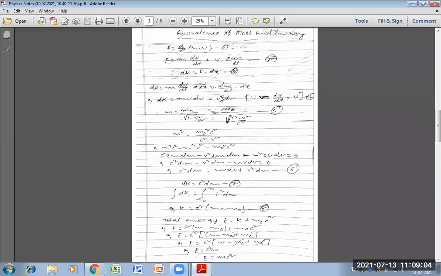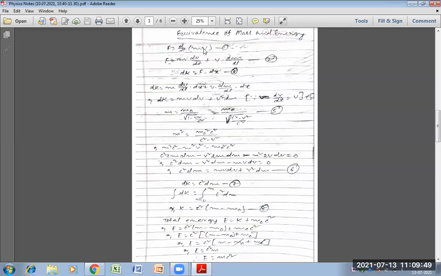So now we start equivalence of mass and energy. Energy can be defined in terms of work and force as the rate of change of momentum. According to this statement, we know that F is equal to m into a, force is equal to mass into acceleration. Acceleration is equal to dv by dt.